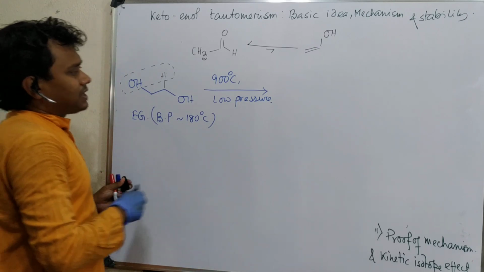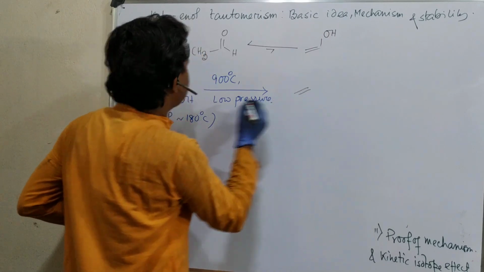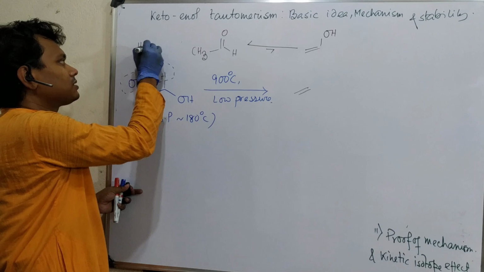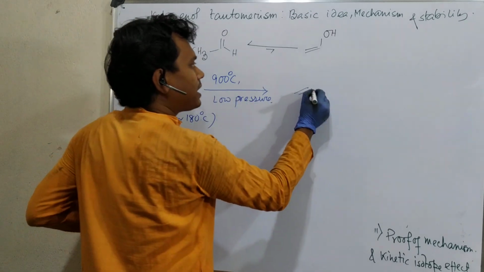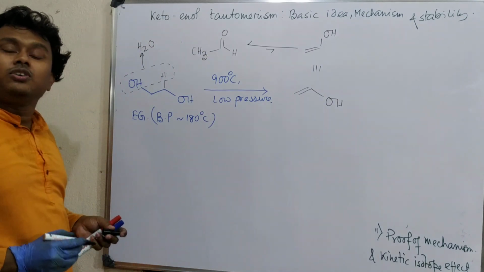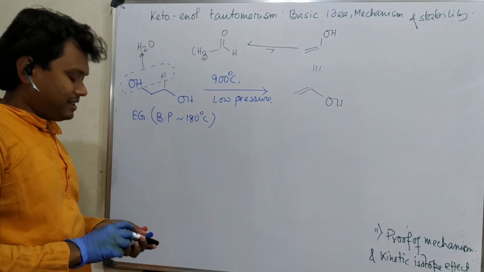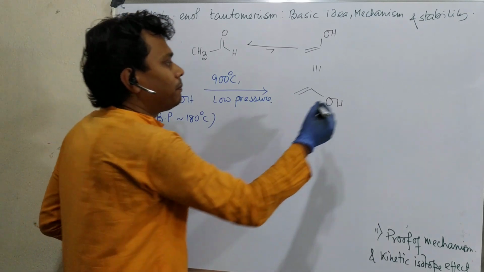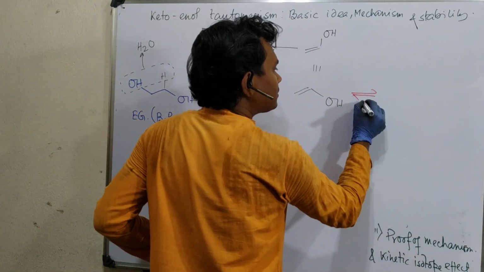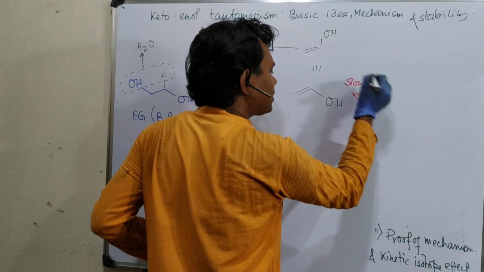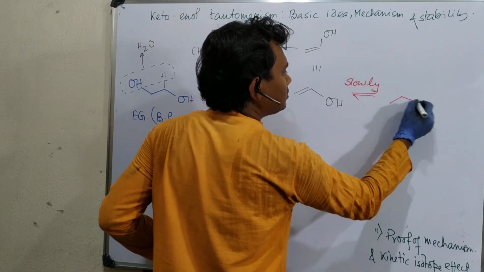It will result in a double bond, which means this part evaporated as water, so it produced water. And this OH is added. See, this is exactly the same enol of acetaldehyde, and so this undergoes conversion to the ketone form, but slowly. Okay, so slowly it undergoes conversion to ketone.